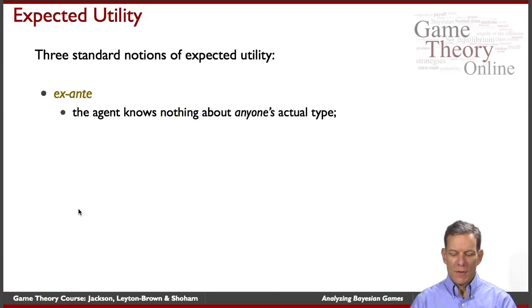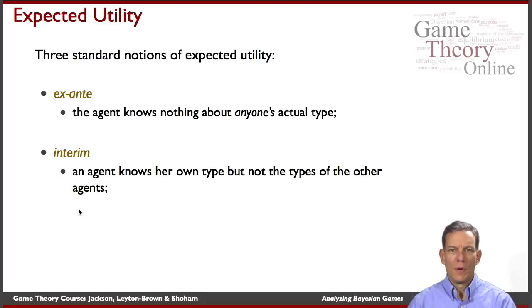We might think of this as a company forming a long-term plan for how it might bid in a series of upcoming auctions, but it hasn't yet collected information, and it hasn't seen the values of other players. So it hasn't done any of the calculations, but it's trying to form a strategy of how it's going to behave.